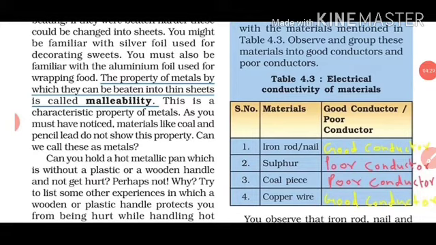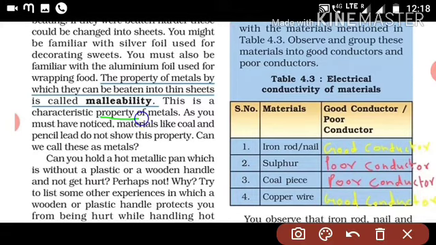This is a characteristic property of metals. As you must have noticed, materials like coal and pencil lead do not show this property. So can we say pencil lead and coal are metals? Okay, now come to the next point.